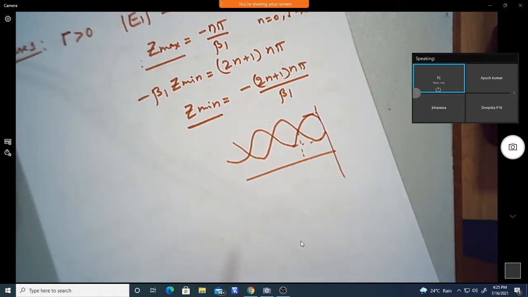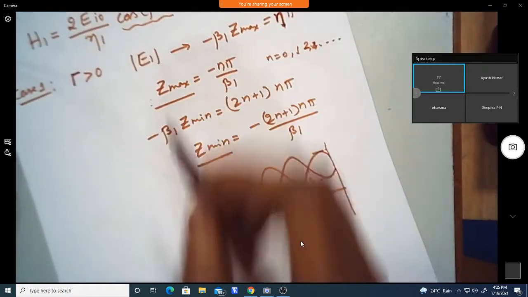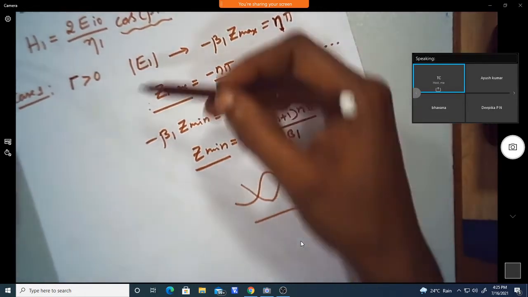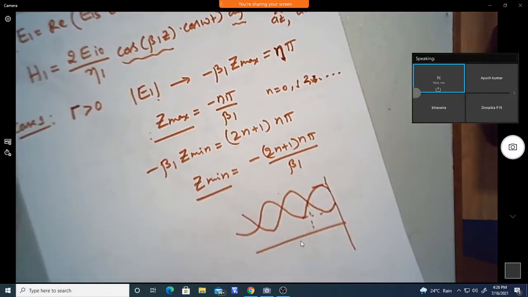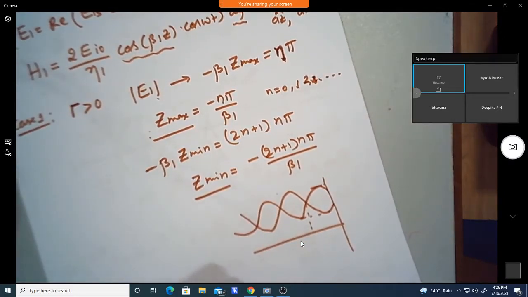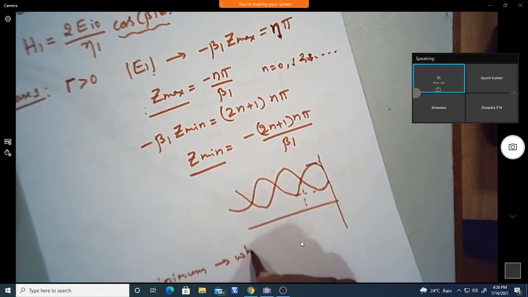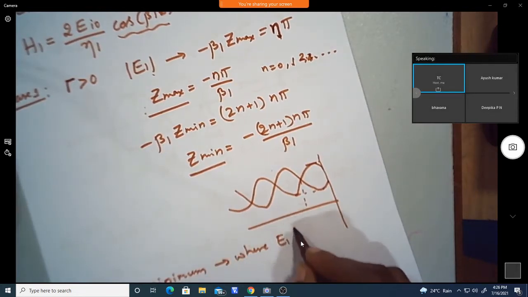And here, if you concentrate on the magnetic field H1, this is where E1 occurs, and similarly for the H1 maximum and minimum. Wherever the E1 maximum occurs, there it will be the H1 minimum value. So H1 is minimum where E1 is maximum.